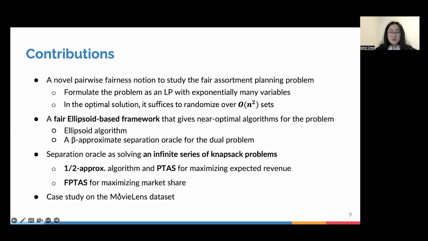In the special case when we are maximizing market share, we are able to do something even better and design some FPTAS for the problem. Finally, we also conducted a case study on a MovieLens dataset, just showing the efficacy of our approximation algorithms in real world settings.